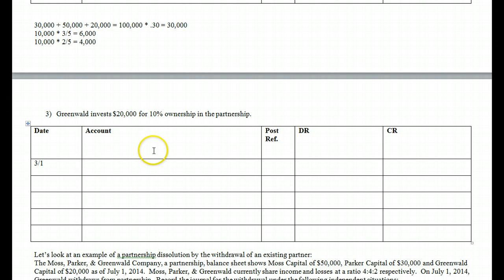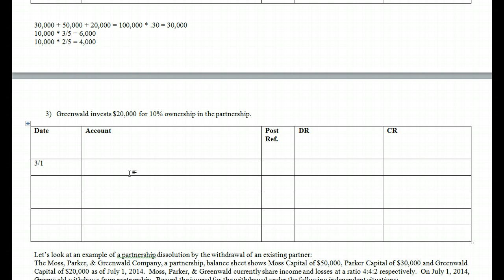What if Greenwald invests 20,000 for 10% ownership in the partnership? Again, we ignore A and B happen. We ignore 1 and 2. We're going straight for what if this scenario occurred. Well, pause the video and see if you can come up with the entry for this one. Now that we've done number 2, where you saw how to allocate, pause this, see if you can come up with the answer for number 3. All right, well, let's see what you got.